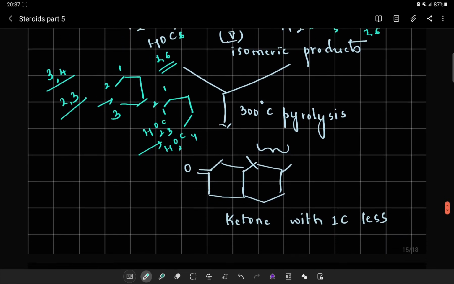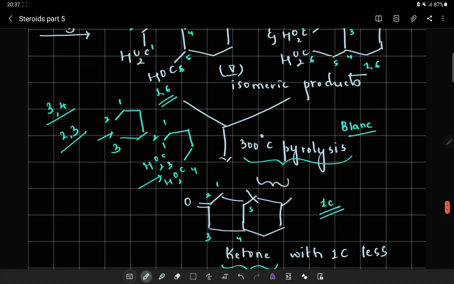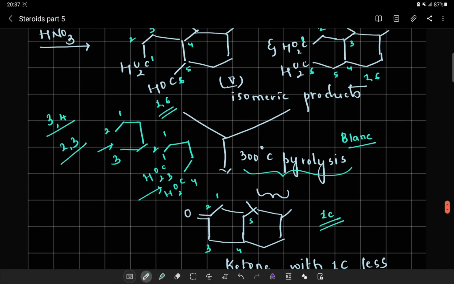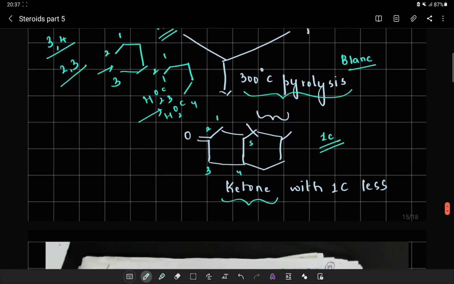These two isomeric products, upon pyrolysis at 300 degrees centigrade and applying Blanc's rule, say that because there is a 1,6 dicarboxylic acid, it is going to yield a ketone. The ketone being 1, 2, 3, 4, 5 is less by 1 carbon. Now with this we can conclude that because of the 1,6 dicarboxylic acid, I have got a ketone which is less by 1 carbon. So here we have applied our Blanc's rule.